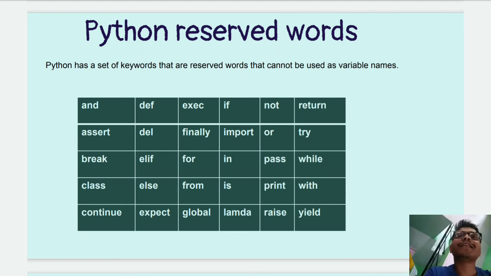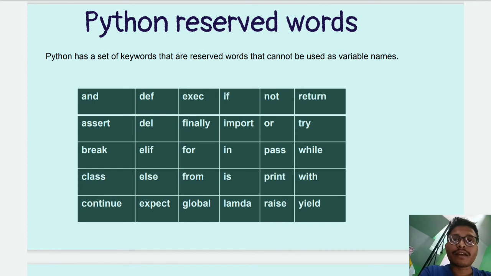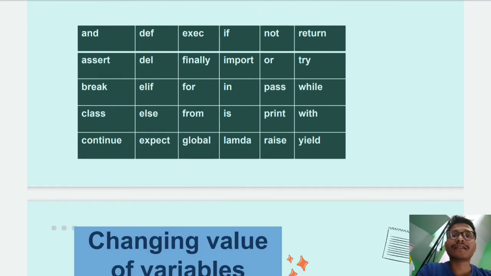These words are pre-reserved, which cannot be used in our variable names. These words are used for specific purposes and specific kinds of work. These words are pre-compiled and pre-defined. Here we cannot use these words. These are break, class, else, from, is, pass, while, for, etc.